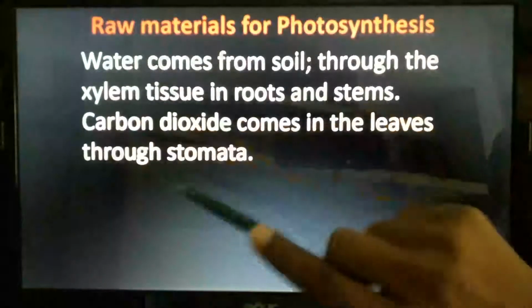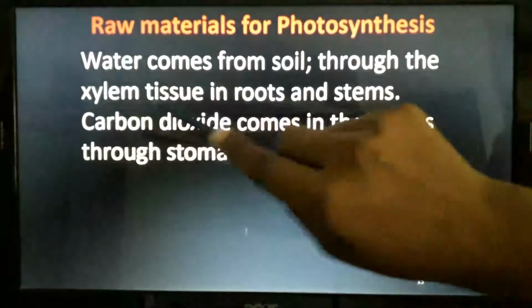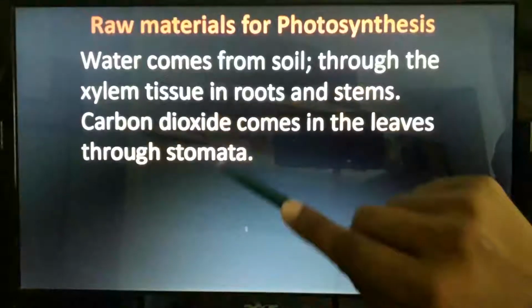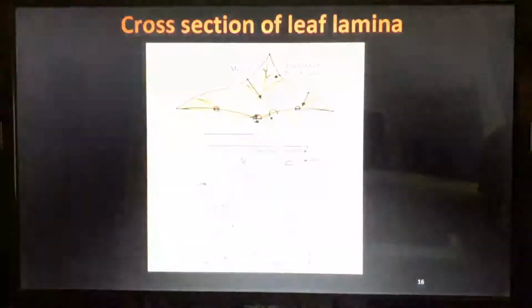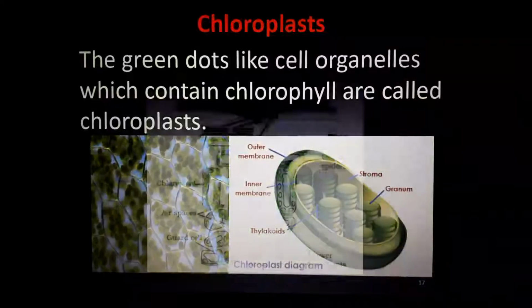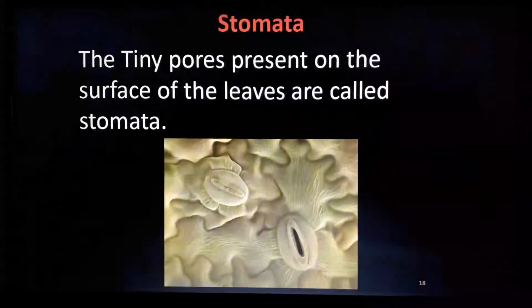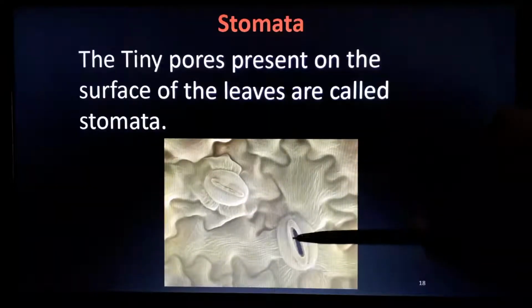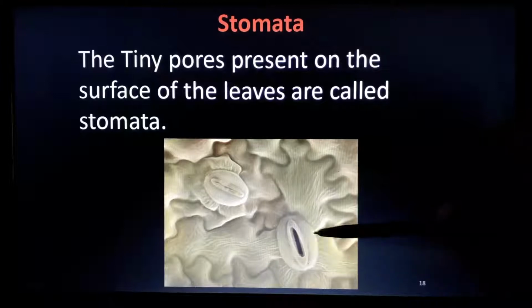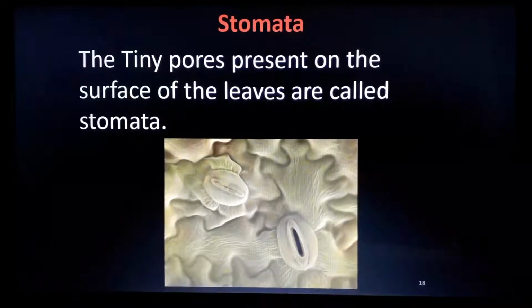These two names you must remember: stomata and xylem. Xylem will absorb water. Stomata is nothing, it's only a small hole. We can see where the stomata is. Actually, this is not the stomata. This round hole is the stomata. Understand? This hole, and this thing is the guard cell. Stomata is only a hole inside the leaf.